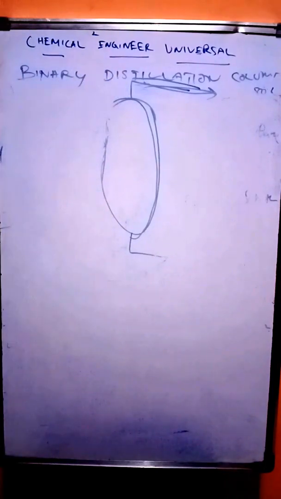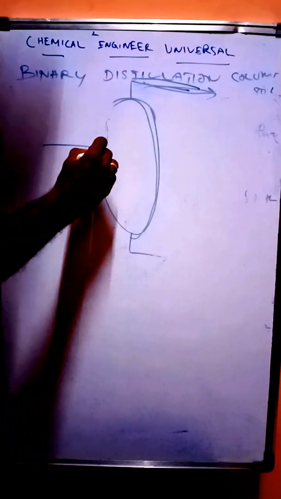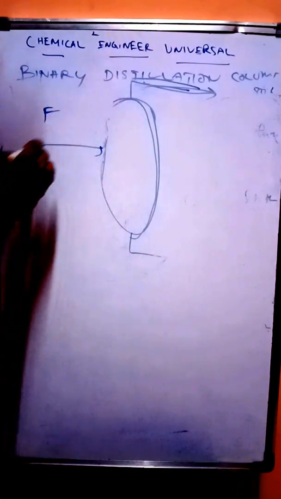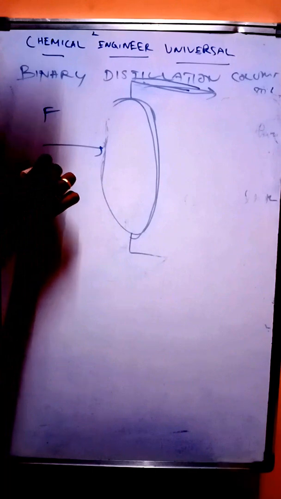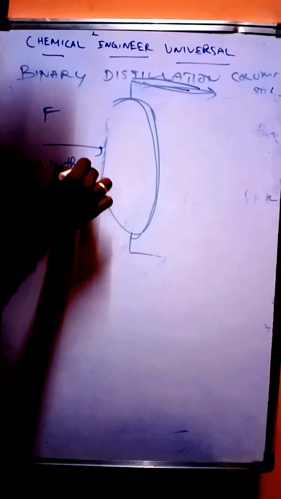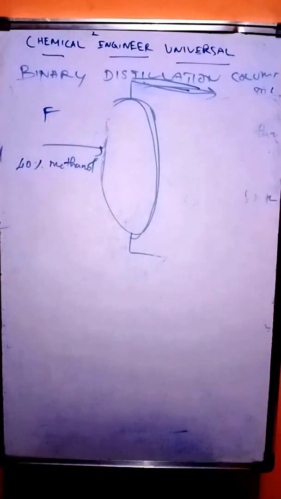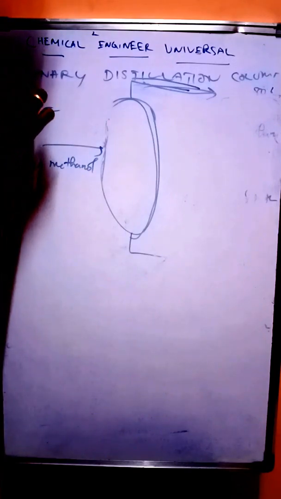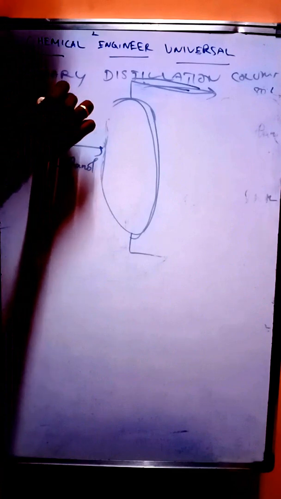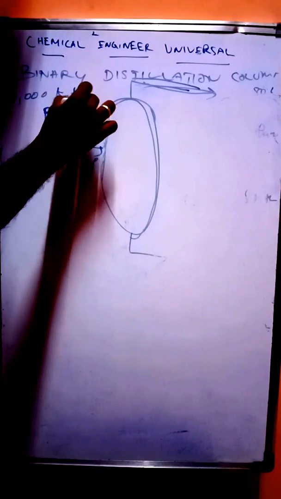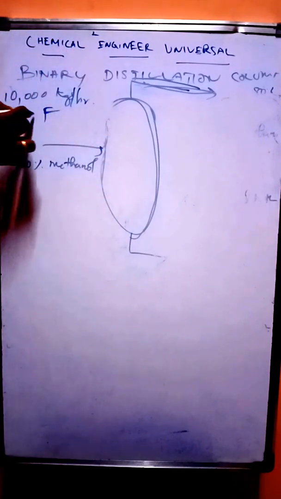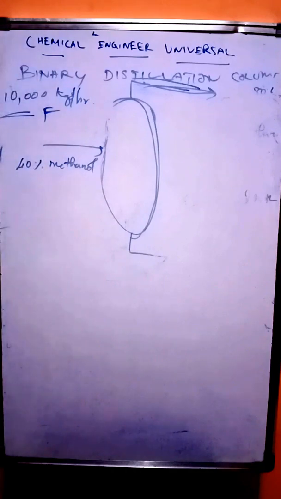Now we take the model problem here. The feed is having methanol of 40%. It is having 40% of methanol, and the remaining will be water. Here the only thing mentioned is 10,000 kg of feed per hour. The total feed quantity is given here. This is a mass balance, okay? So it is given in mass.